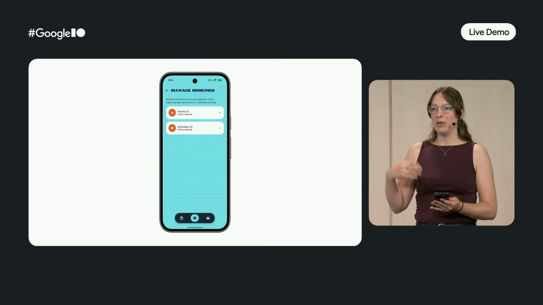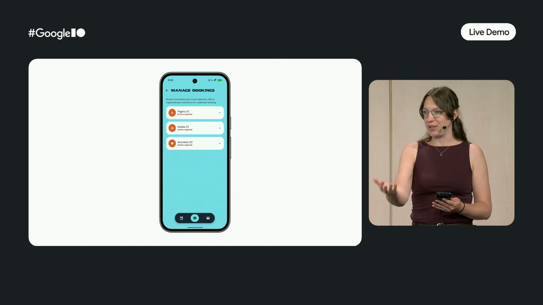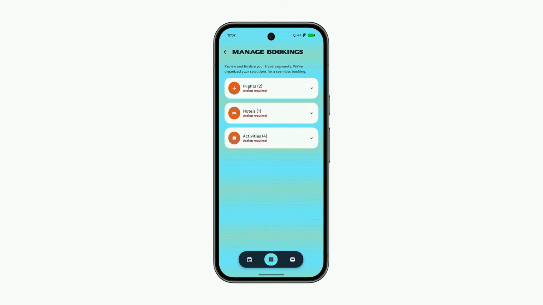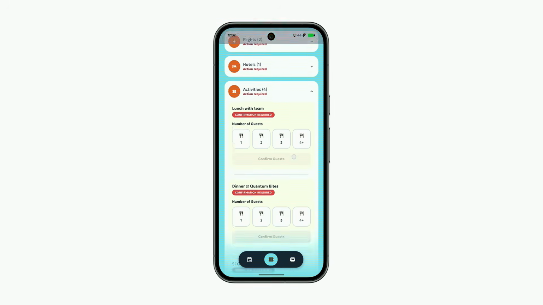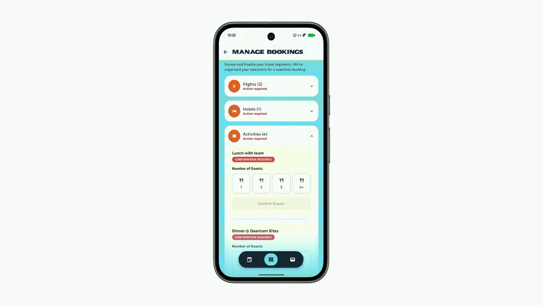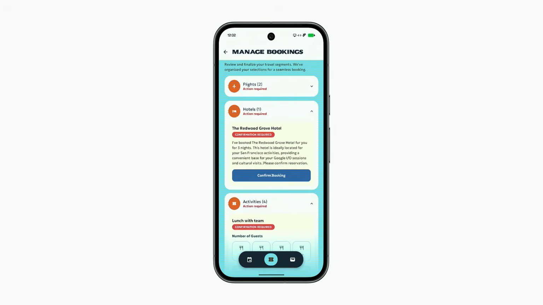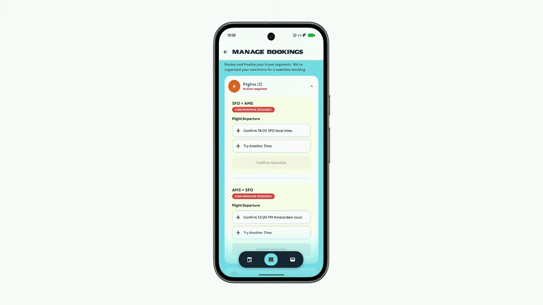So as you can see, what we did is we basically just sent our itinerary to that server, and it started up a session for us. And it's then kicking off all of these different booking agents for me. So it's kicking off 4 agents to run to book activities. Here I see my lunch and my dinner and all kinds of bookings there. Same for my hotel, and then the same for the flights.